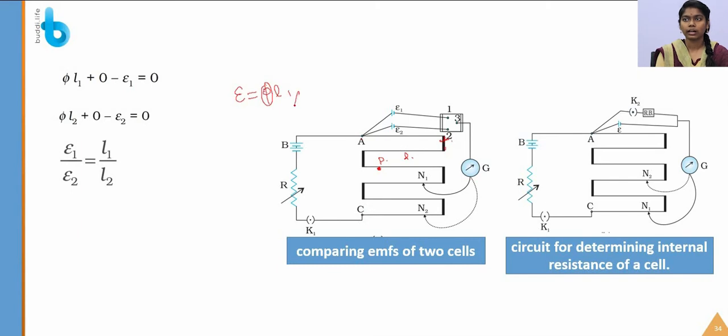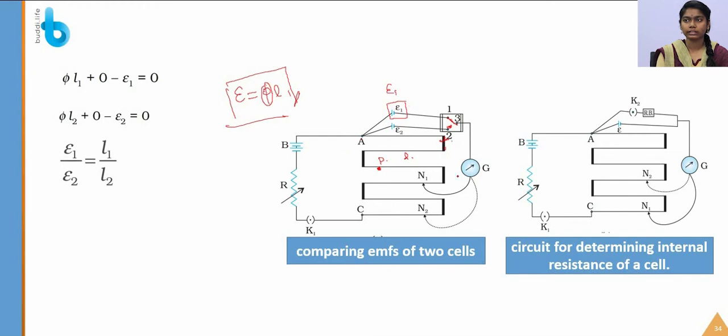Let's see the equation with the help of this circuit. First I am considering the circuit 1, 3. I am leaving this switch. First I am connecting the switch 1 and 3 so that it becomes a closed circuit with the EMF of the cell epsilon 1.